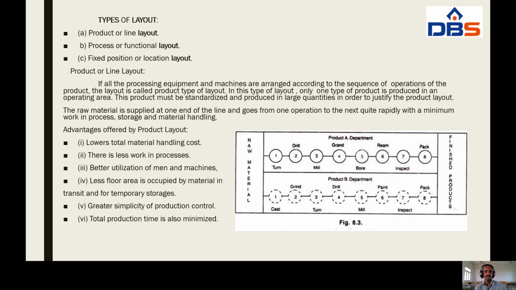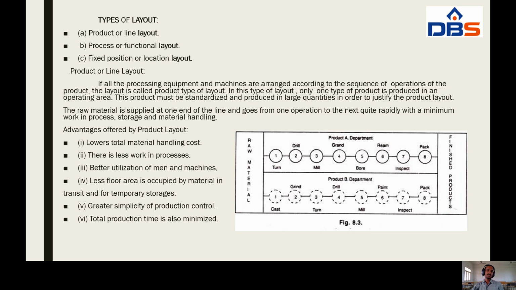Second one, process or functional layout, and the third one, fixed position or location layout. These are the three types of layouts. First one is product or line layout. Second one is process or functional layout. Third one is fixed position or location layout.